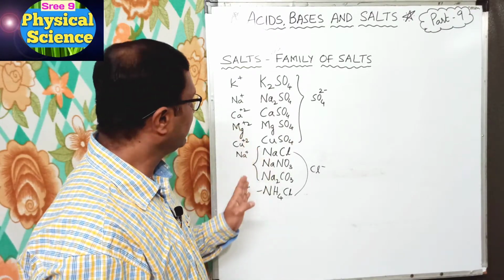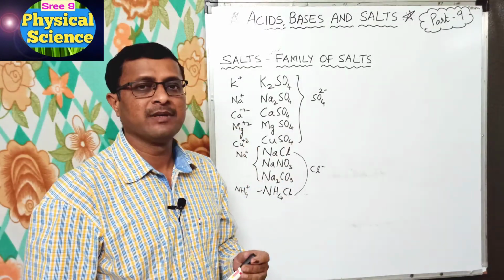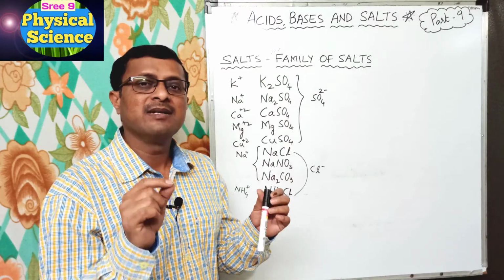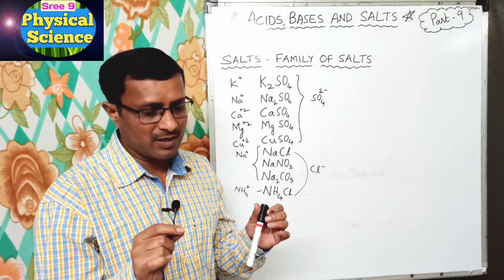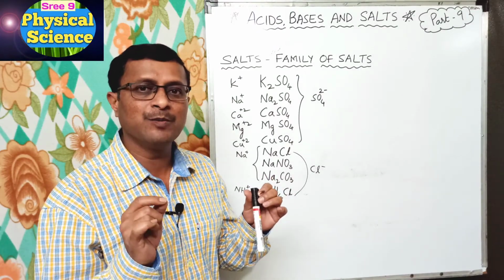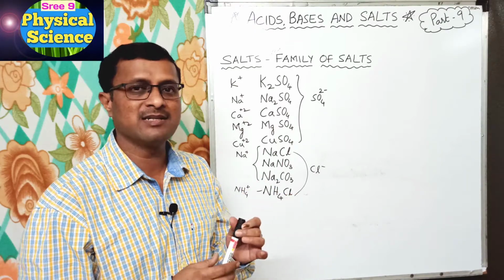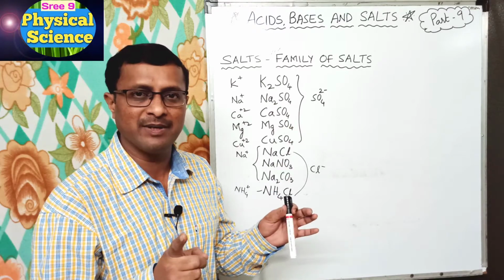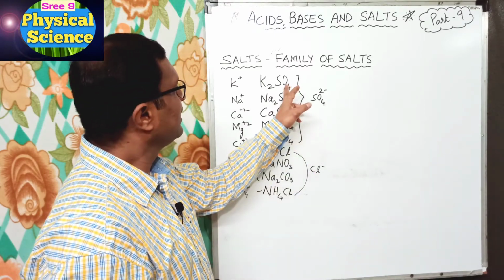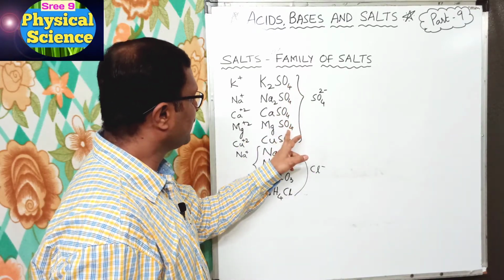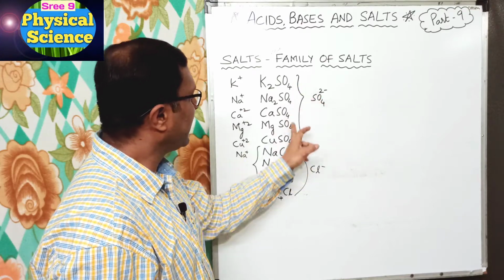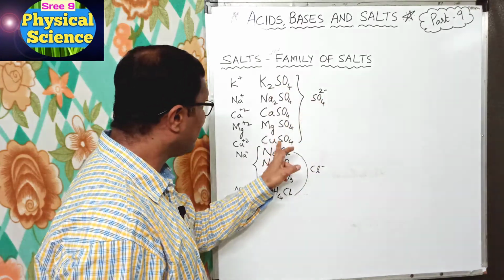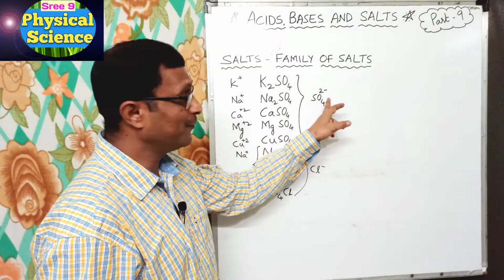Now what is the family of salts? After writing the cations and anions, we say the salts of the same positive ions or negative ions belong to a family. Here you see SO4 in all five. All the anions are the same for these salts, SO4 2 minus.